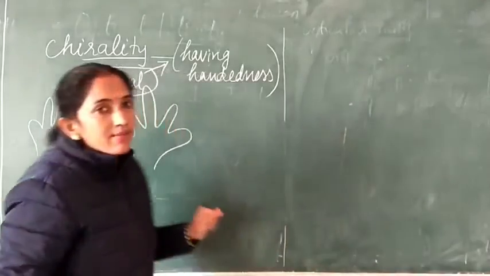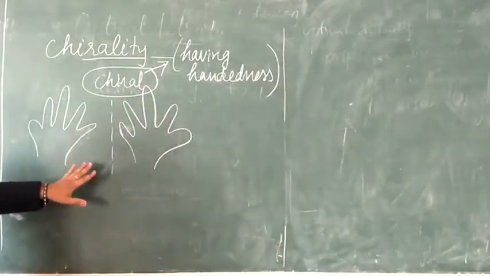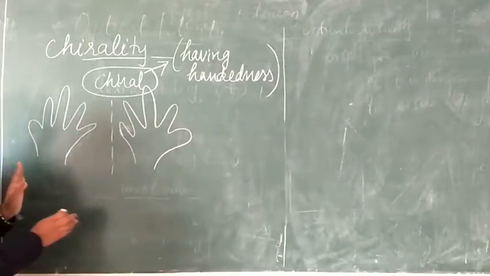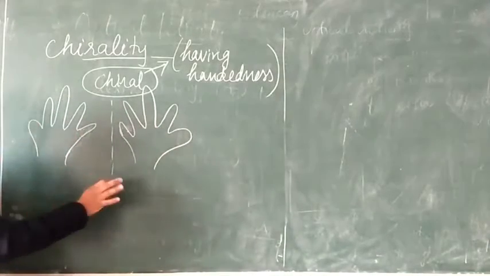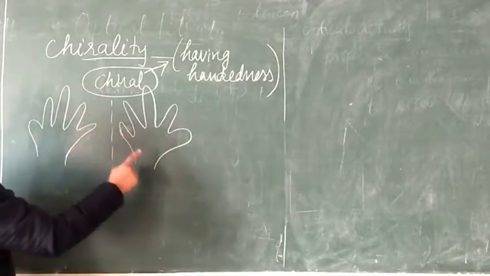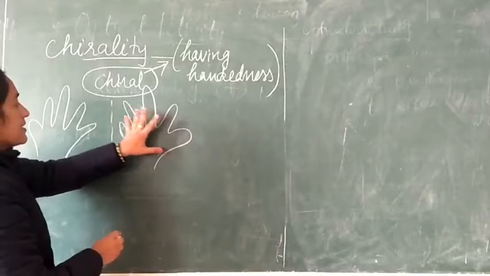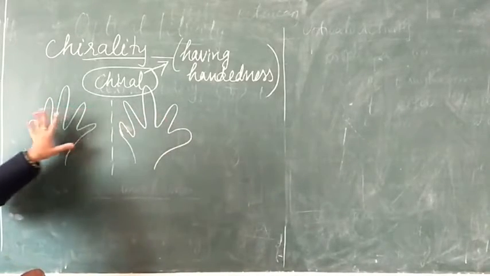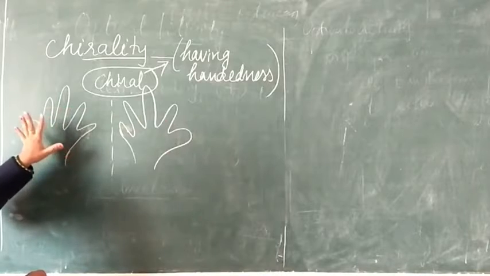In the same way, I have drawn it on the board. You can see these two hands. Though they look like hands again, this hand is the mirror image of this one. But if we place this hand over this image, will they superimpose? They are not going to superimpose.